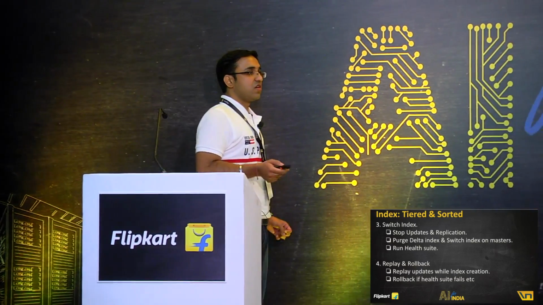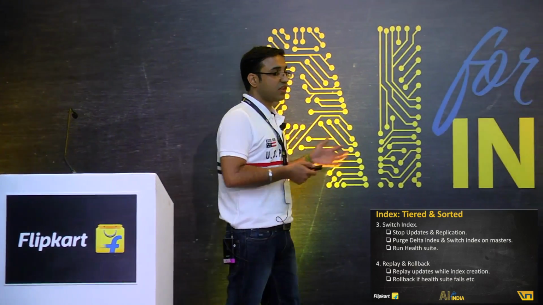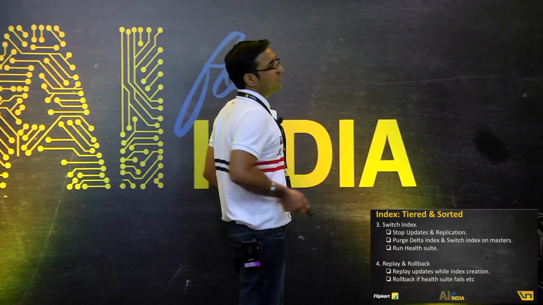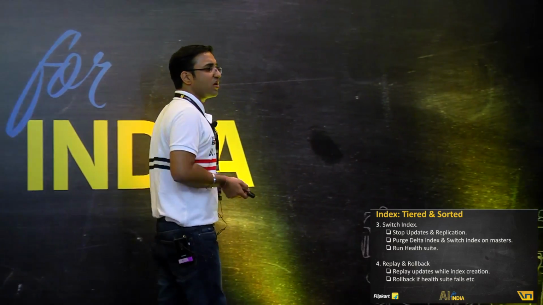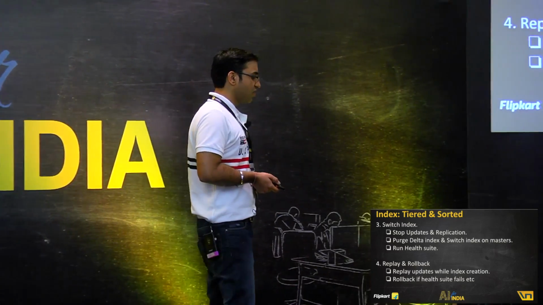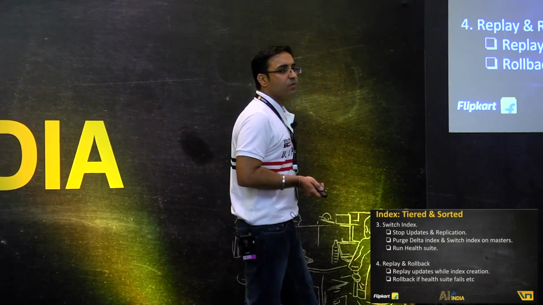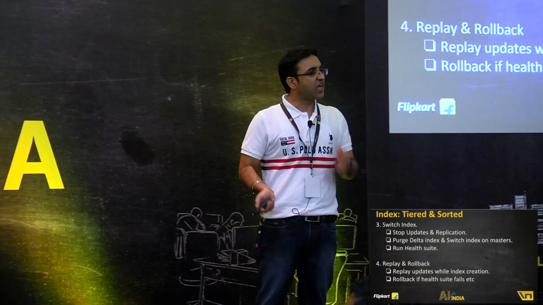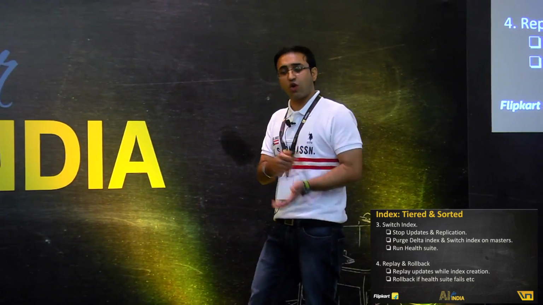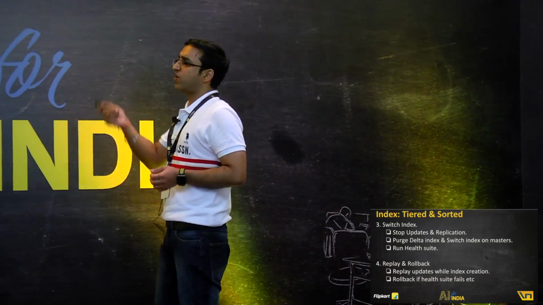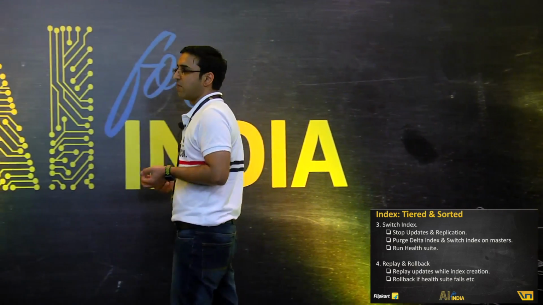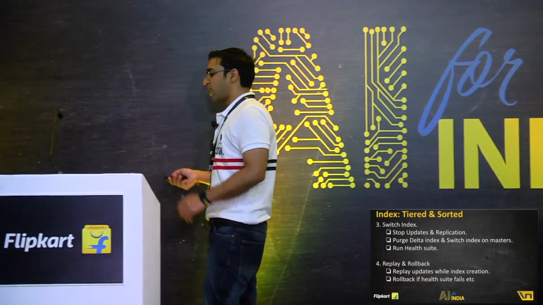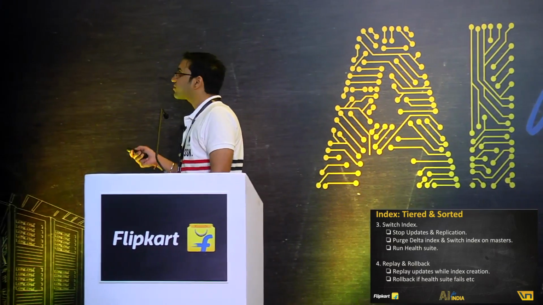Like I mentioned, we have to make sure that the index we are creating is healthy and sane, and hence these health check suites are very comprehensive. For example, very recently we had a catalog outage where we ended up getting a lot of invalid or incomplete documents. This health check suite caught that and made sure we rolled back to an old state automatically over the night, and then automatically made sure there was a replay and no data loss. That's what the last stage is for: replay and rollback whenever needed.